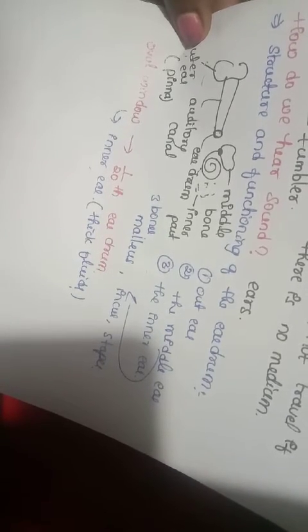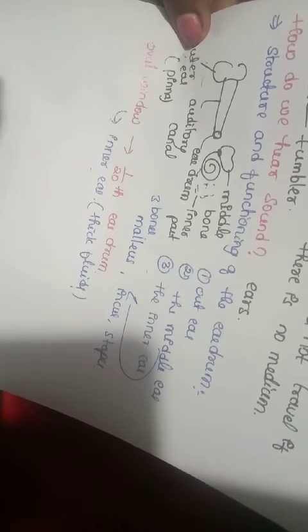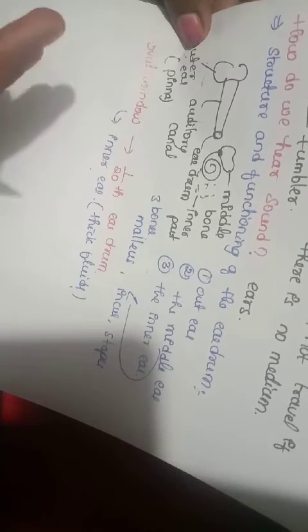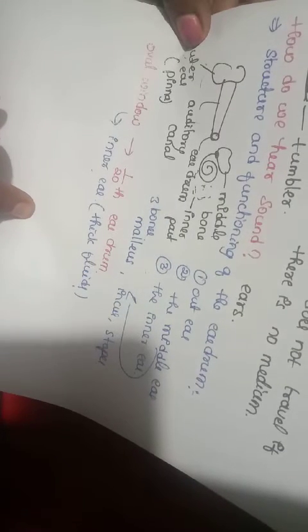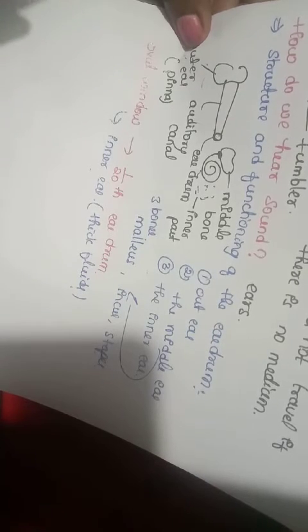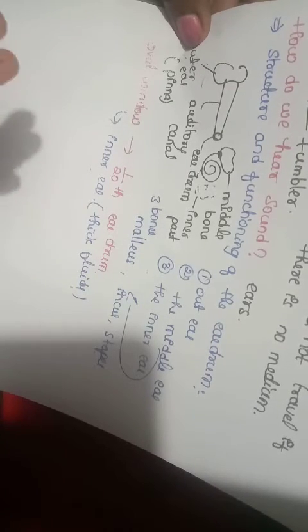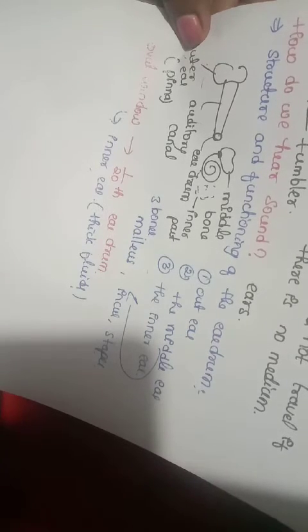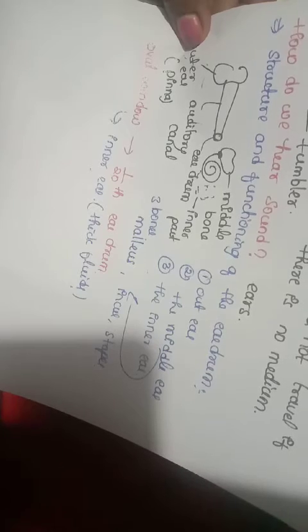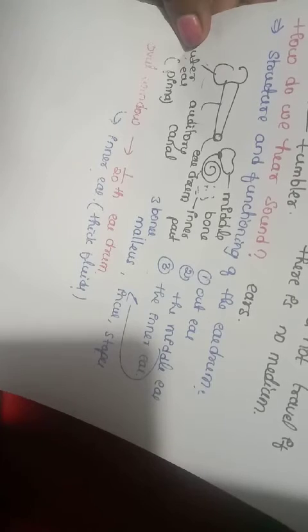So in the inner ear these fluids are present, right? In the fluids, the small tiny hair particles detect these vibrations and these are transmitted to the nerves at this point. The vibrations are transformed into electrical signals. So from the inner ear only this total process will reach our brain. These vibrations are transformed into electrical signals and carried by the nerves to the brain.